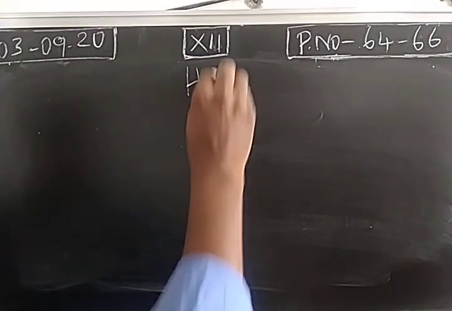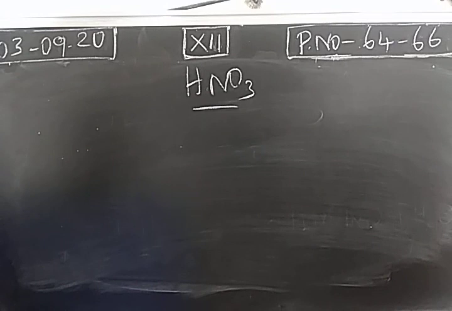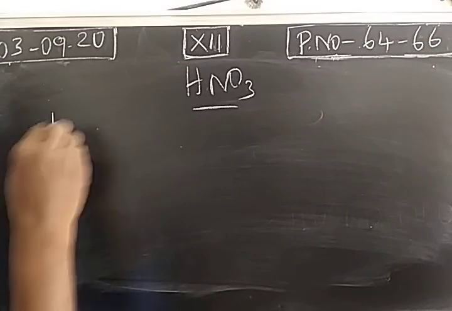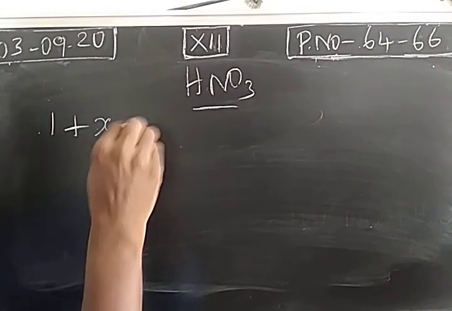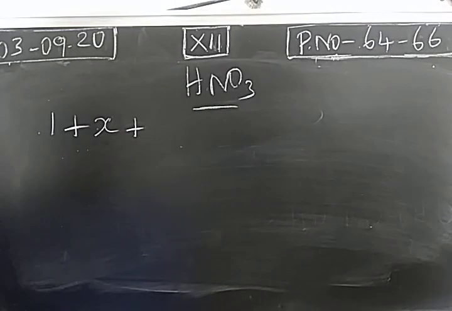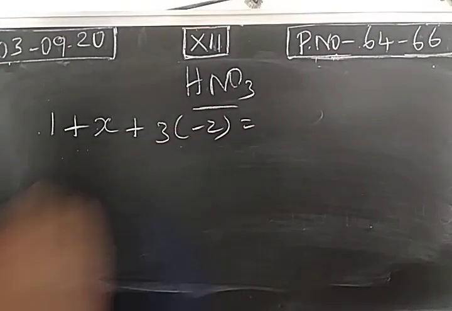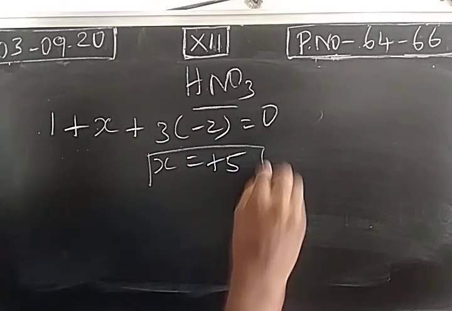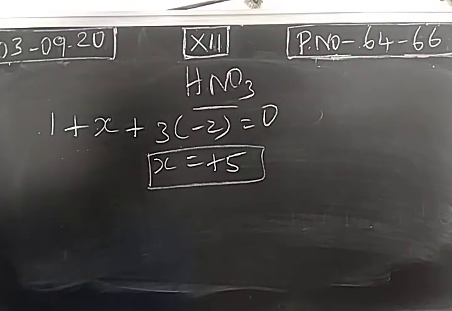Next one, nitric acid. We already studied two preparation methods for nitric acid. One is obtained from a salt like potassium nitrate or sodium nitrate. Another one is the commercial method of preparation using Ostwald's process. So we may write Ostwald's process. Before that, we may find the oxidation state of nitrogen here. For hydrogen 1, take the oxidation state of nitrogen as X. 3 oxygen atoms present. So here also the oxidation state is +5. So we may write the preparation.